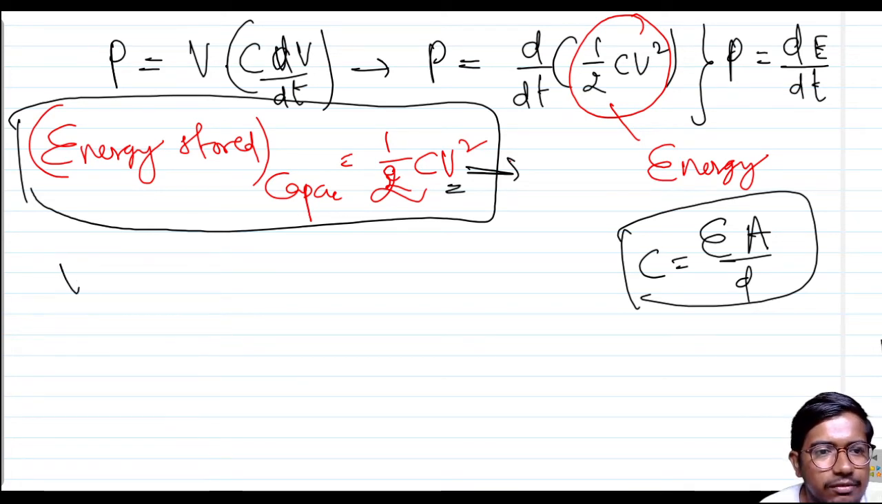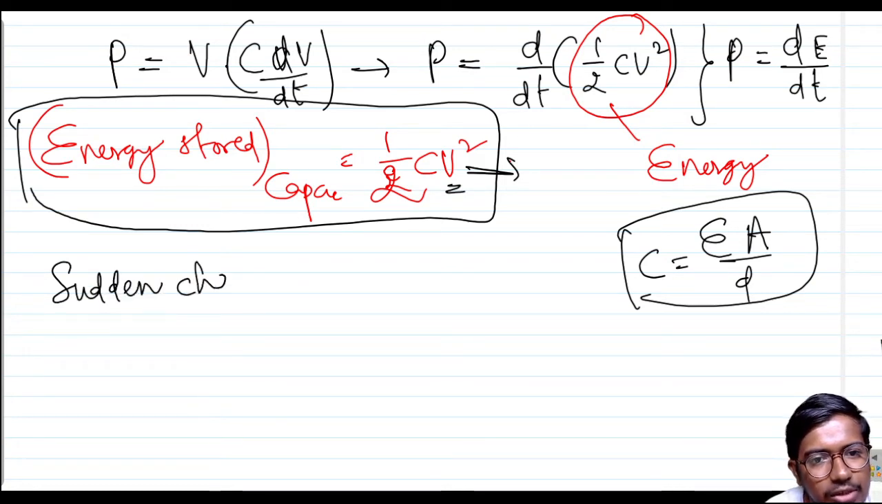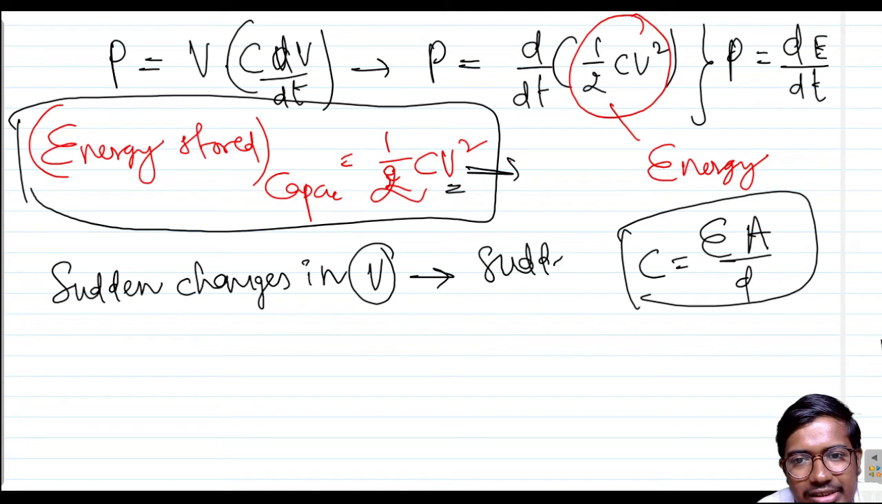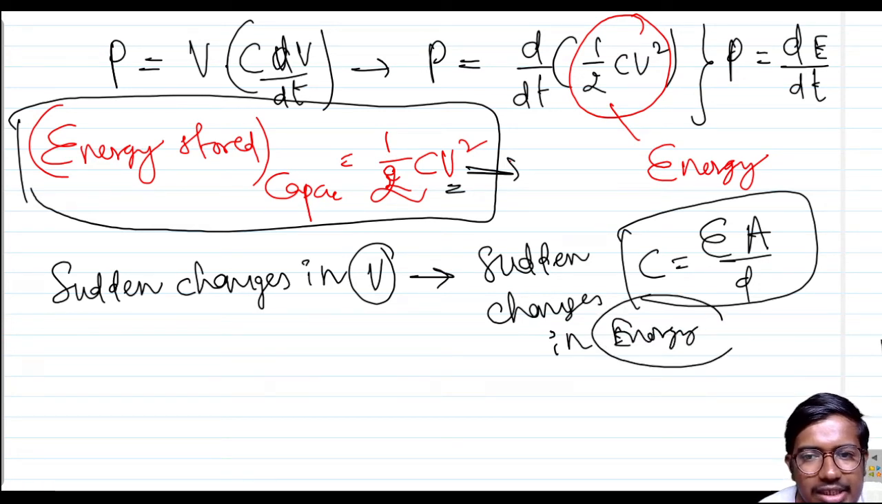If there are sudden changes in the voltage, it creates sudden changes in the energy which is stored in the capacitor. Sudden changes in the voltage would mean sudden changes in the energy, which is half CV square.